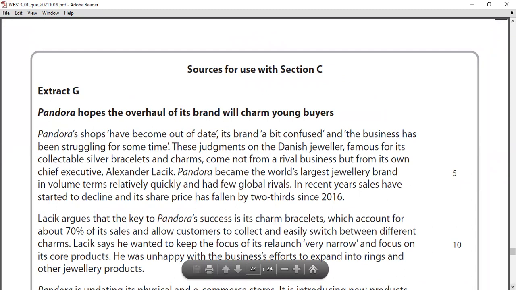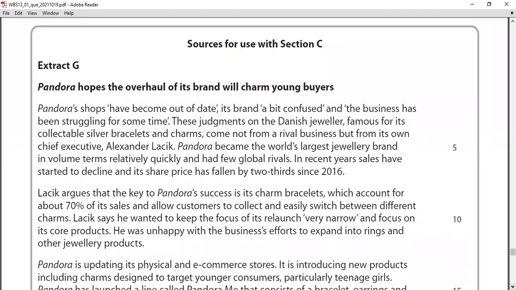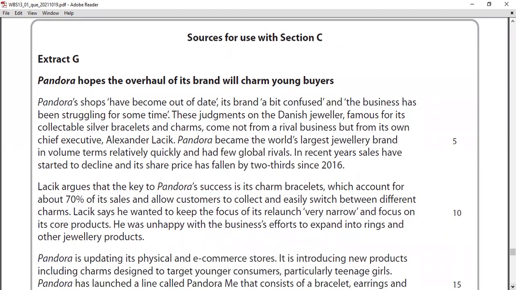Okay, here we go. The Pandora, right? Pandora papers. Remember, this is not Pandora Papers, right? This is something else. Pandora shop. There's a movie also called Pandora's Box, if you remember, right? So Pandora shops have become out of date. Its brand a bit confused. True. The business has been struggling for some time.